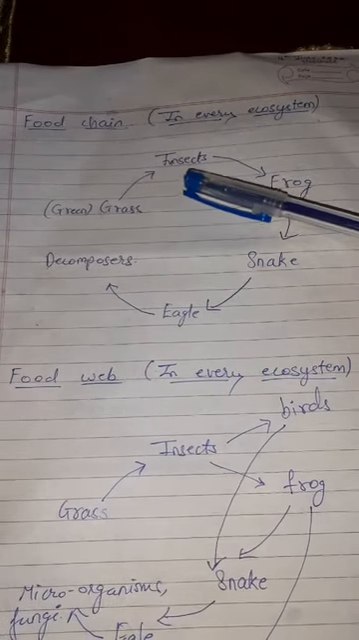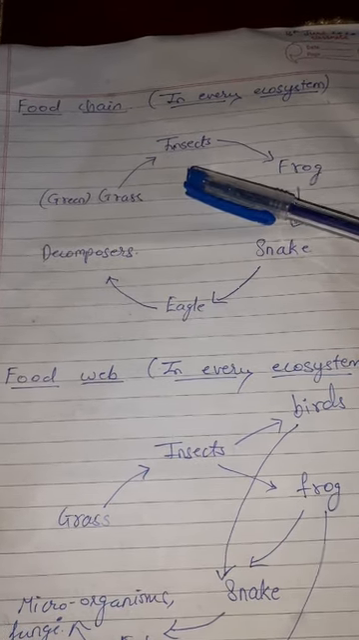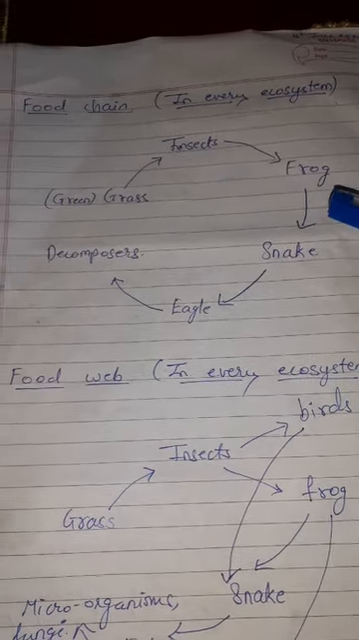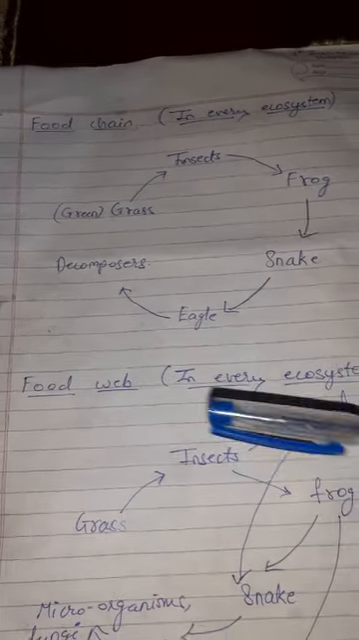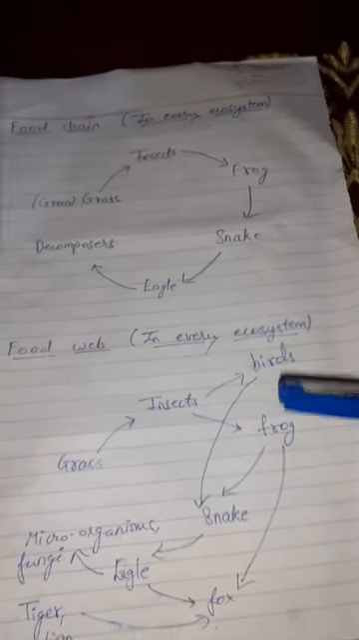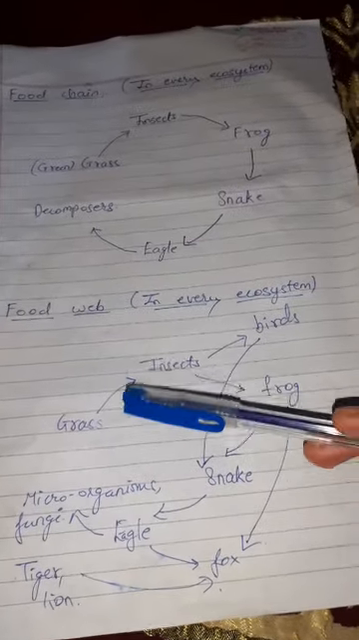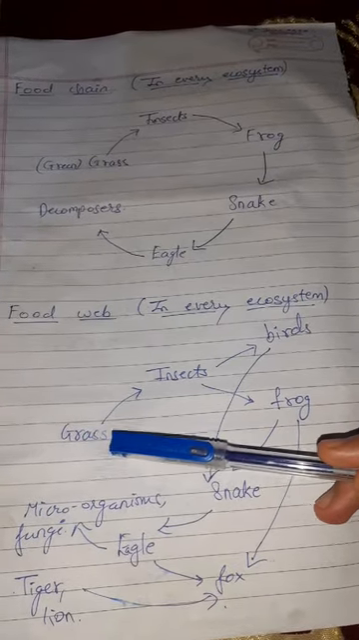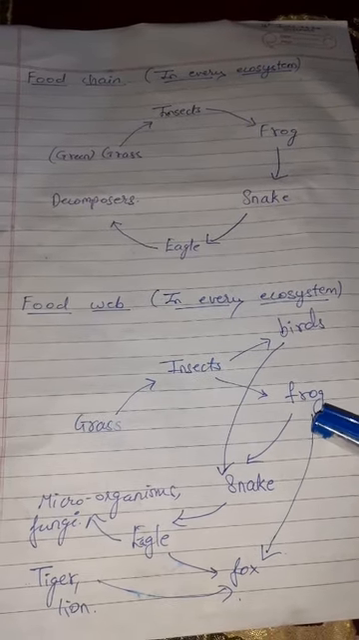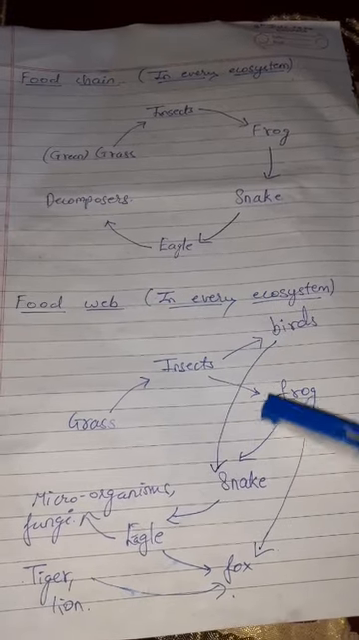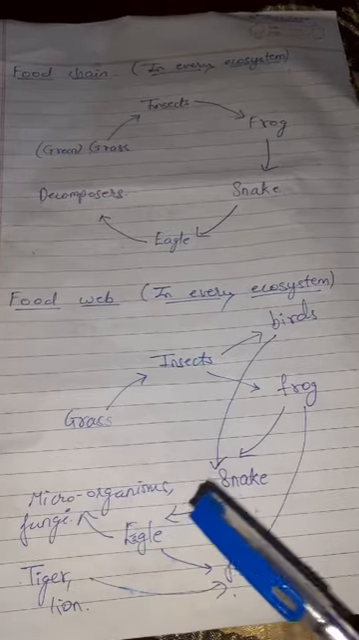Here in the food chain, one group of organisms is a prey or food for the other group of organisms, and like this the cycle continues. In the food web, I have taken these same examples so that your concept will become more clear. First, the grass or green plants, they are producers. They will be eaten up by insects. The insect will be eaten up by frog. Frog will be eaten up by snake, and snake will be eaten up by eagle. This is what we saw in the food chain.